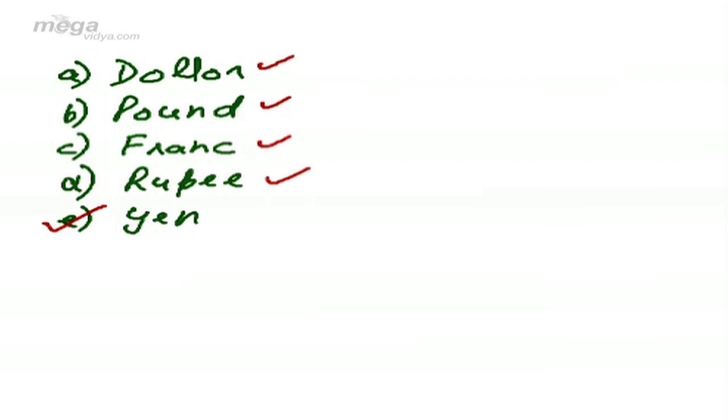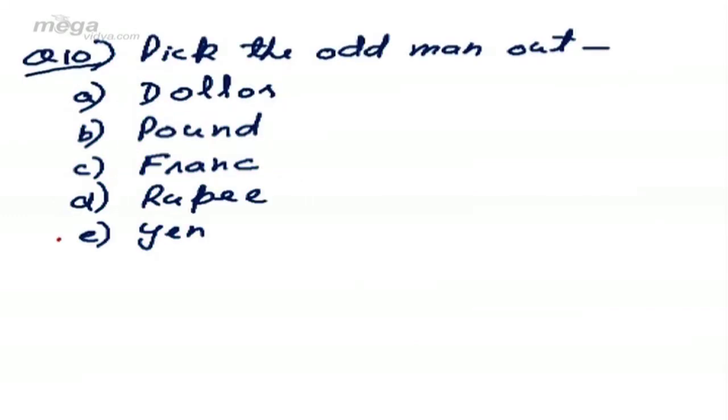And therefore, the answer to this question is yen. Yen is a currency of only one country. The rest four are currencies of more than one different country.